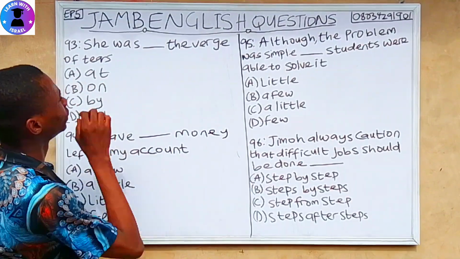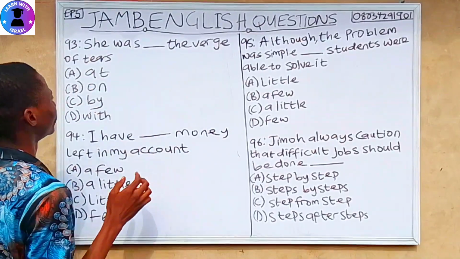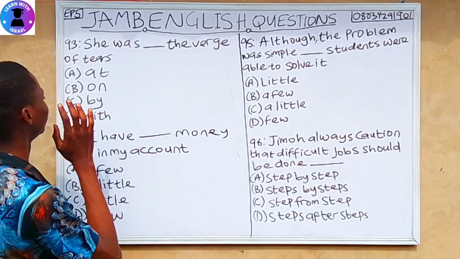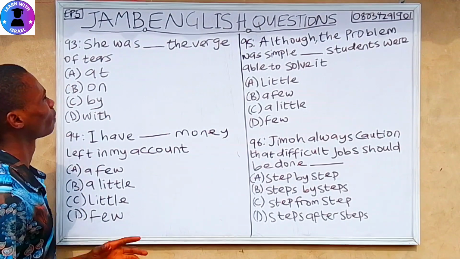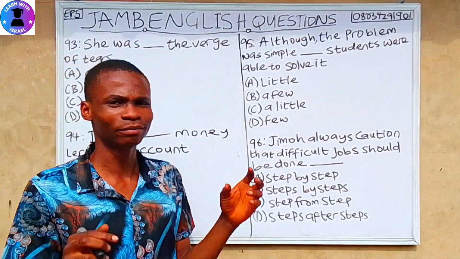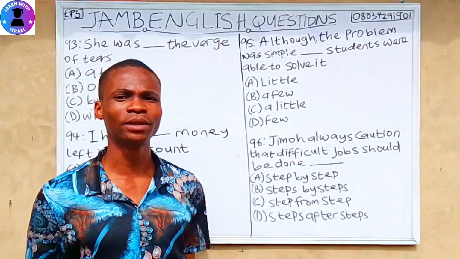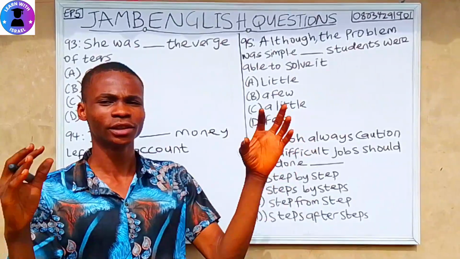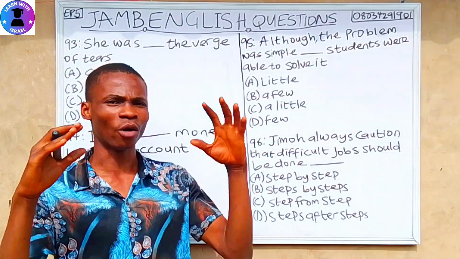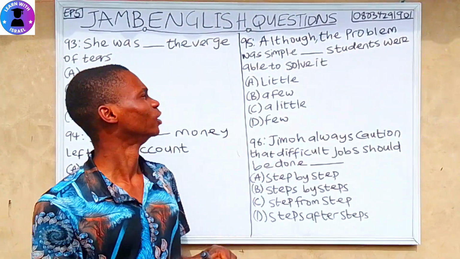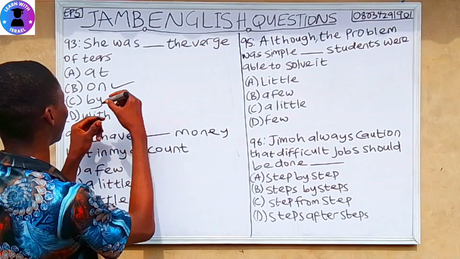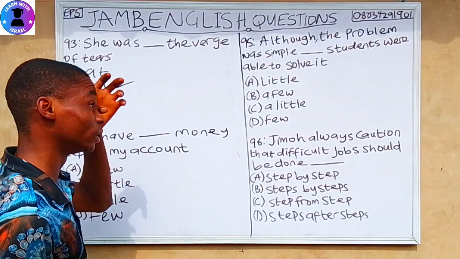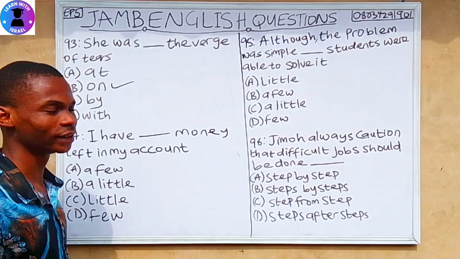Question 93. She was dash the brink of tears. A half, B on, C by, D with. Brink means you can only be on the brink of doing something. You can only be on the brink of doing something. So on is the appropriate answer. She was on the brink of tears.